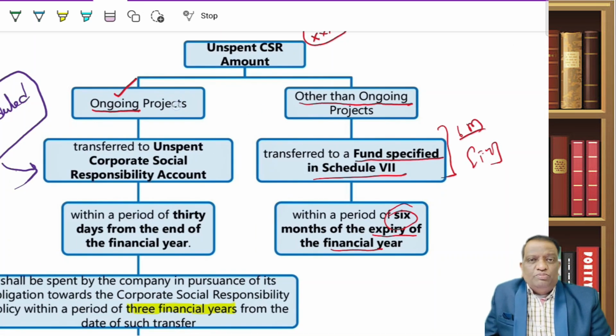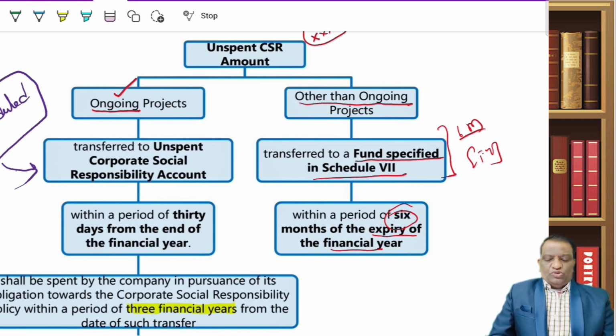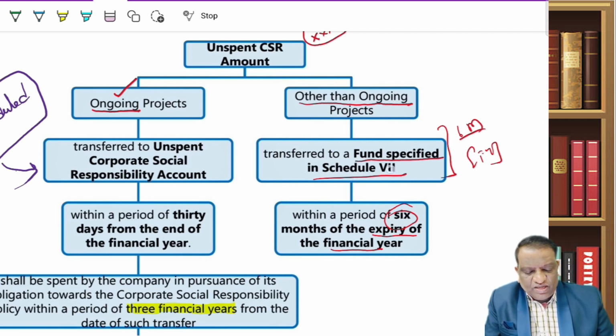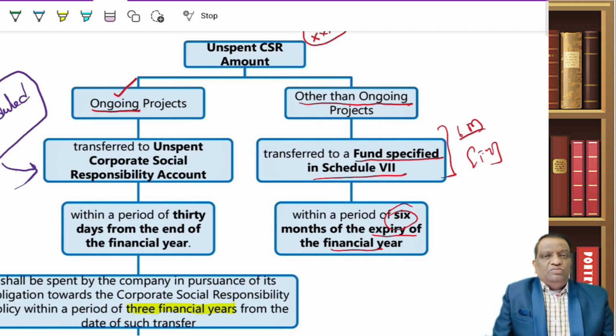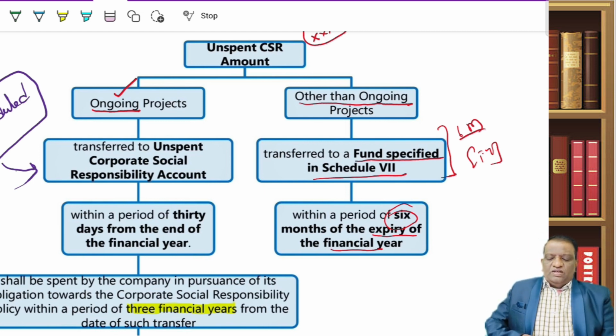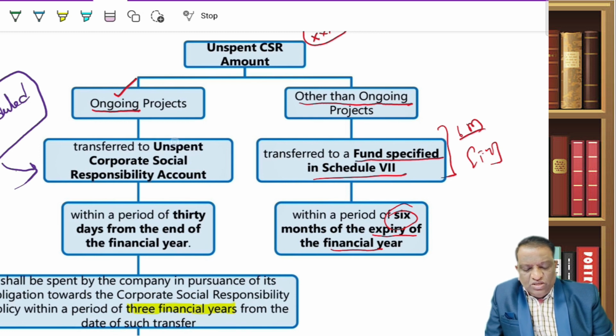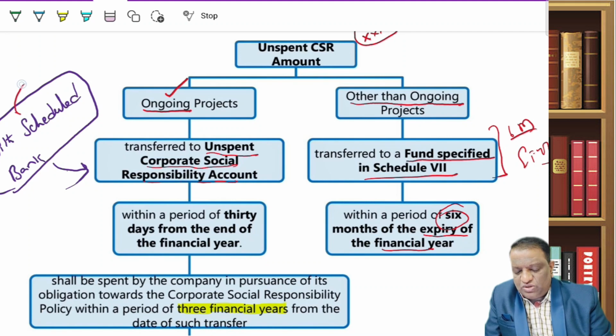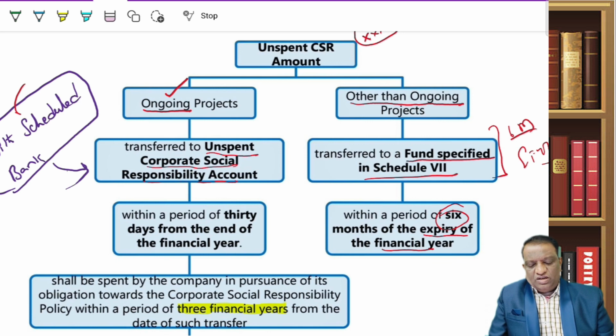If it is relating to an ongoing project, because I didn't spend all that 5 crore, I'm going to spend in the next year because it's a continuing project. Then what should I do? If I transfer all that money, how will I continue my project in the next year? That is why, if it relates to an ongoing project, you don't transfer it to the fund, but you transfer it to the unspent corporate social responsibility account, the unspent CSR account. Where do you open this account? With a scheduled bank. It is similar to your unpaid dividend account. The company transfers to this unspent CSR account.